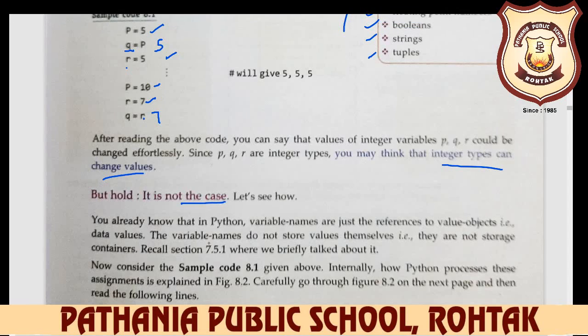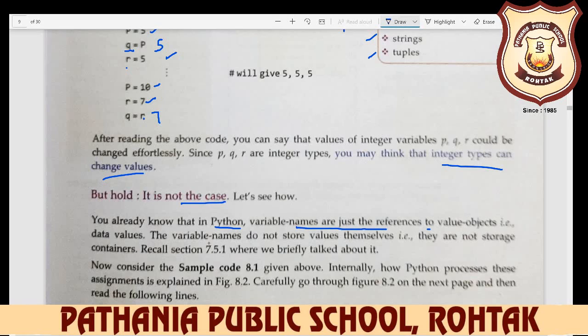Let's see how. You already know that in Python, variable names are just references to value objects, that is, data values. Variable names are only the address, the location where your data is stored.